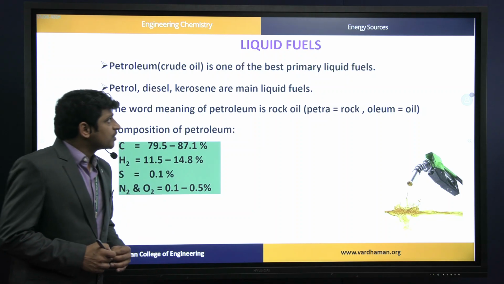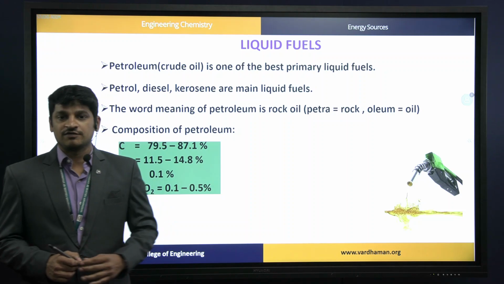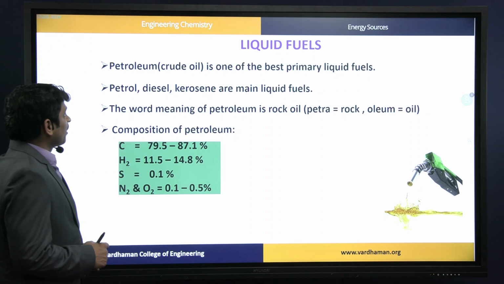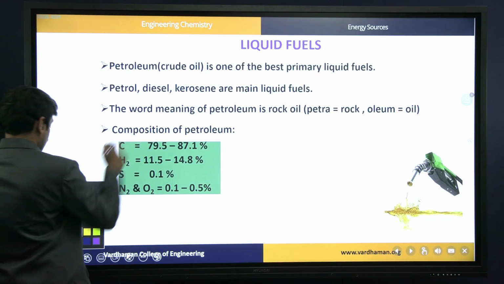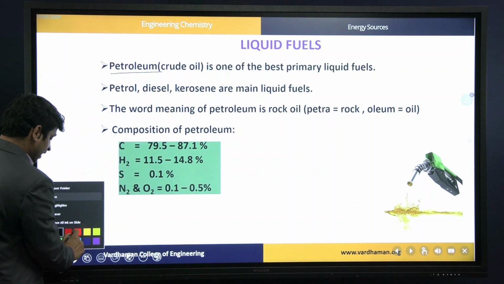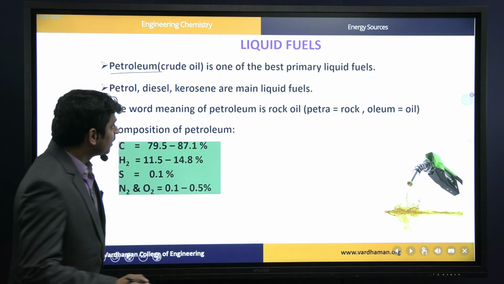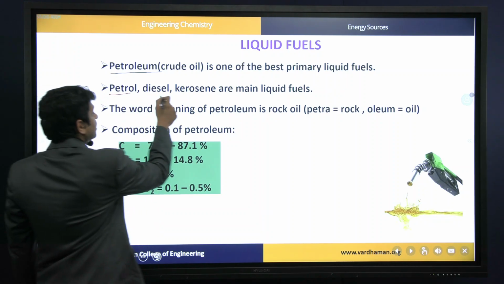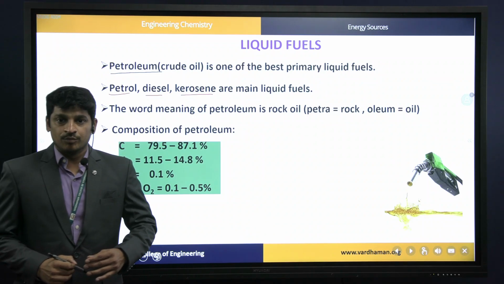Coming to liquid fuels, we have discussed the classification: natural liquid fuels and artificial liquid fuels, or primary liquid fuels and secondary liquid fuels. Coming to the primary liquid fuel, the best example is petroleum or crude oil. This is a primary liquid fuel from which many fractions are extracted by a process called fractional distillation. Some of the fractions extracted from petroleum are petrol, diesel, kerosene, naphtha, asphalt, etc., based on their boiling points.